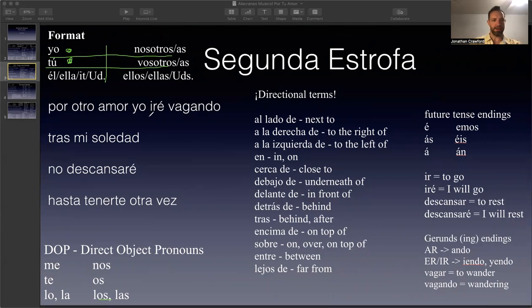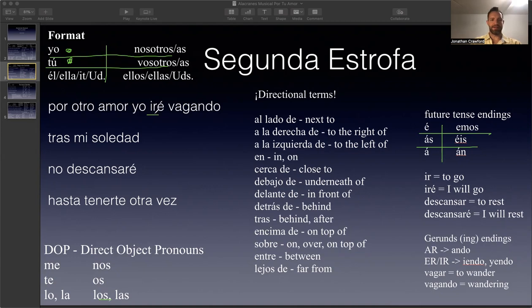I want to point something out about ir. The verb ir is an irregular verb in the present tense. Yo ir would be yo voy. But in this case, this is the future tense. And so I have the future tense endings over here. To use the future tense, you have to include the entirety of the infinitive form of the verb. And so we're not going to get rid of the IR ending or the ER ending or the AR ending. We have to include the entire infinitive form of the verb and then put one of these endings in accordance with the subject doing the verb.